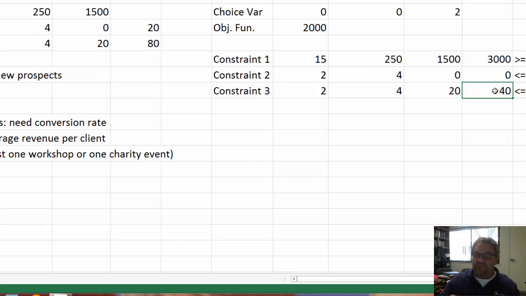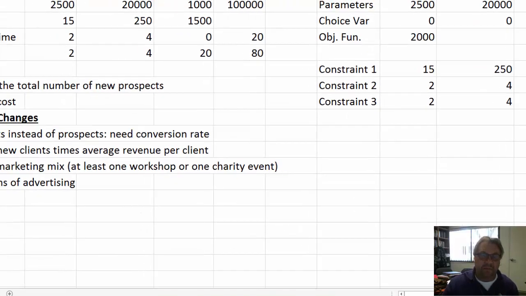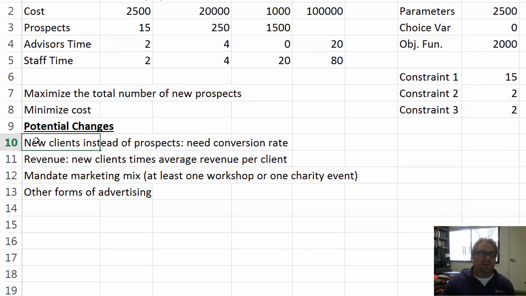A few other changes that I've got listed here. So when it comes to marketing, the way I set this up is I was just looking for new prospects. But probably a more beneficial problem would be new clients, because prospects, you don't know if they're going to become clients. So if I do new clients, please note that you're going to need the conversion rate.